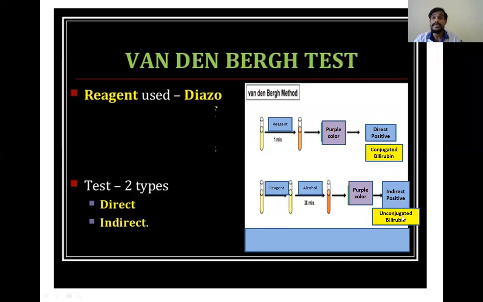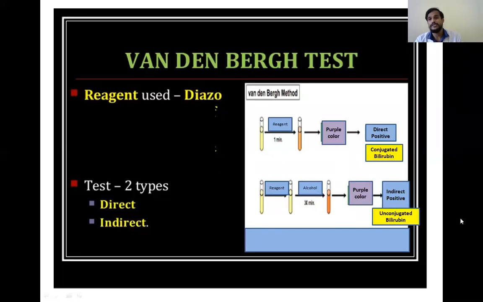But unconjugated bilirubin is less soluble, so it won't dissolve with the diazo reagent and it won't form the color. When we add the alcohol, it becomes soluble and combines with the diazo reagent and gives the positive test, that is purple color. So that's why direct positive and indirect positive. Direct positive indicates conjugated bilirubin and indirect positive indicates unconjugated bilirubin.